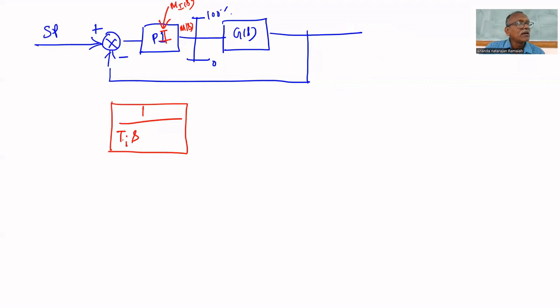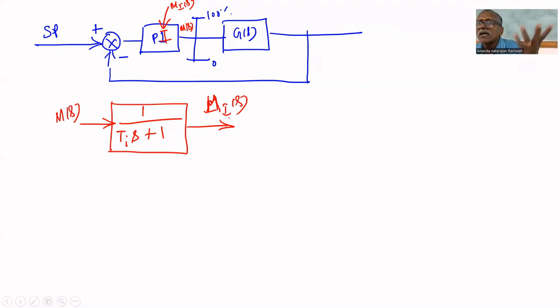What is Ti? Integral time. I am finding a transfer function electronic circuit for this. I am giving M of s as input. What is the output? Mi of s. Mi of s makes the controller output go beyond 100%. So what I can do is take this circuit alone. If you have this circuit, you can produce Mi of s. If you subtract Mi of s, whenever it reaches 100%, it will not go beyond 100%.